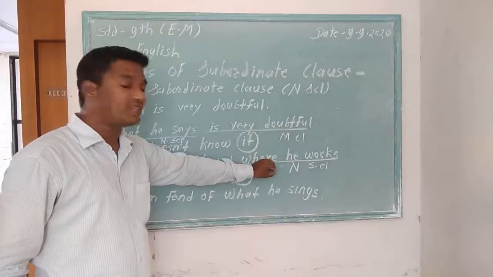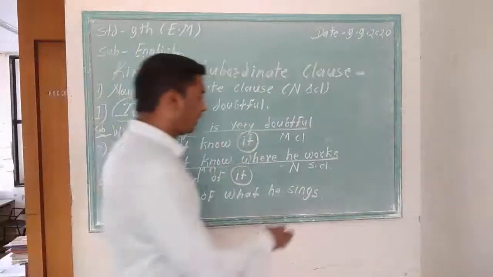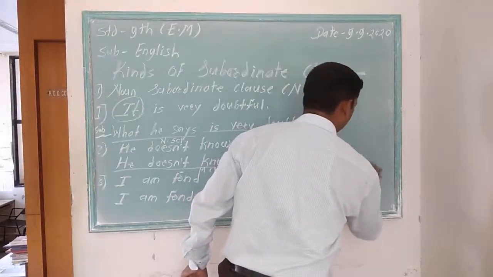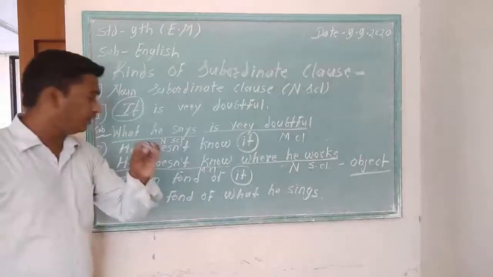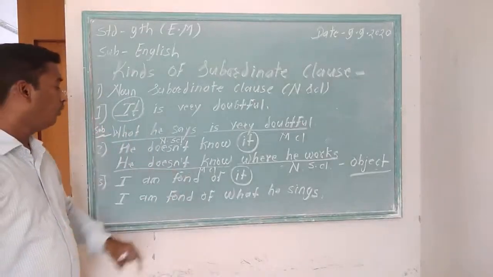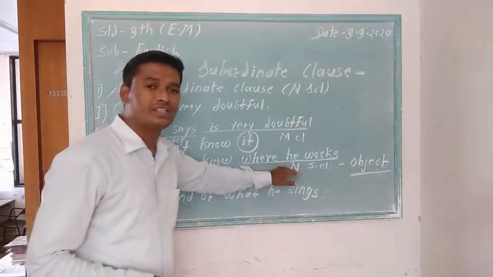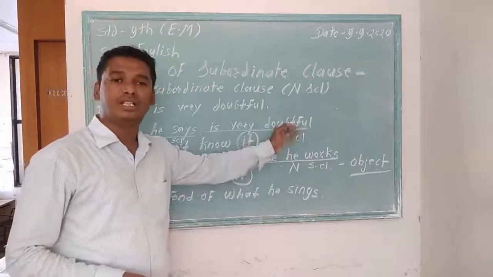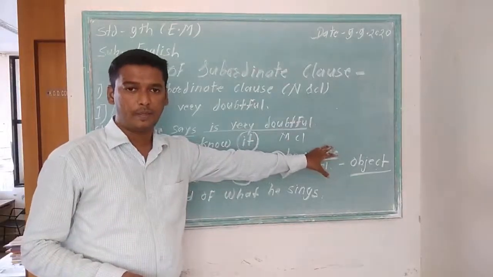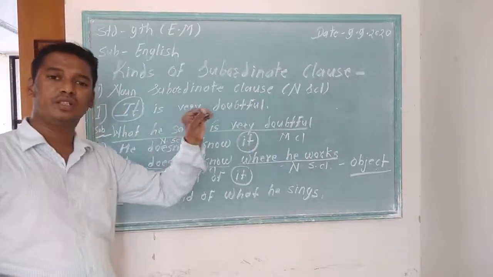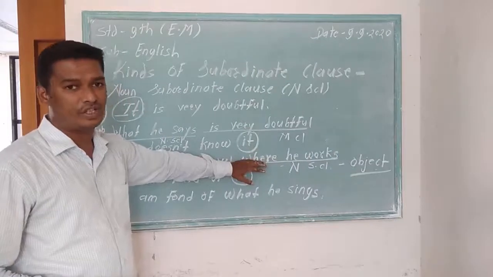And it functions as object, just like it. Ask a question to the main clause by what. What doesn't he know? We get this part as the answer: where he works. So it is a noun subordinate clause and it functions as object. The first example is for just explanation. You will be asked the second kind of example.